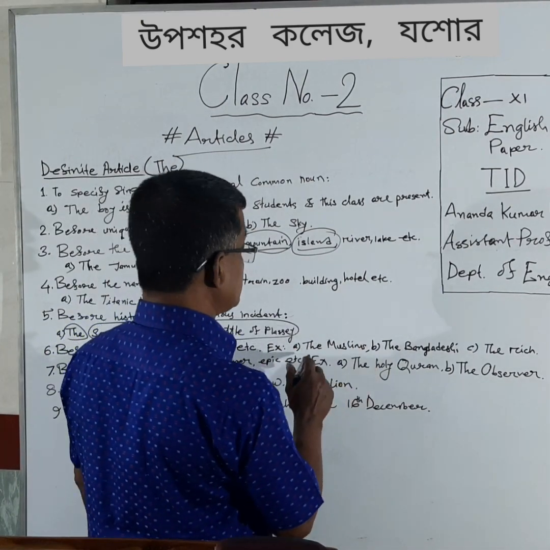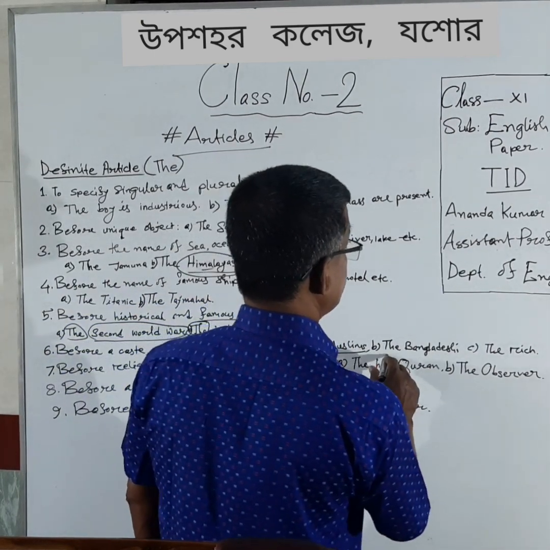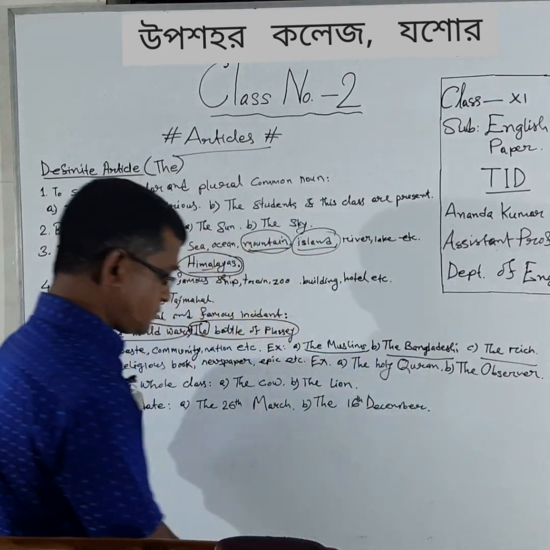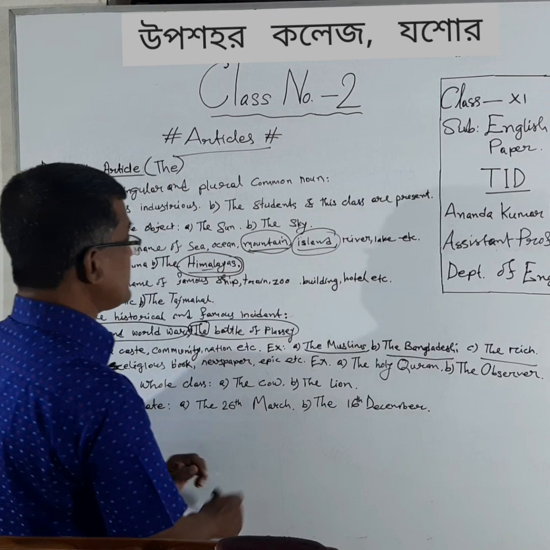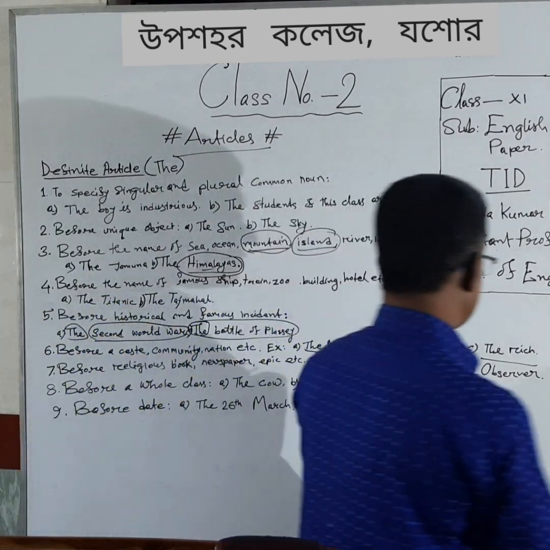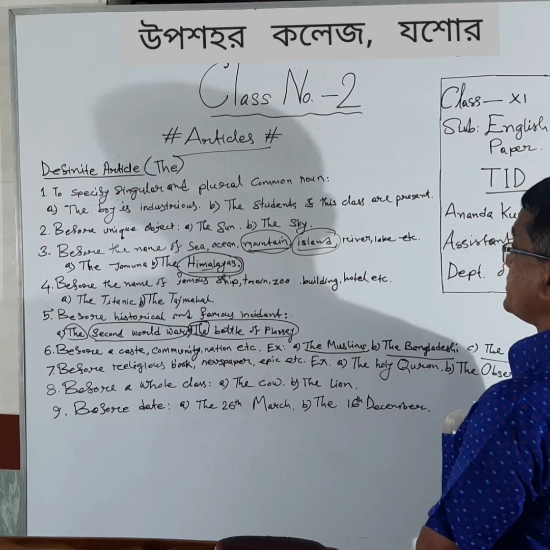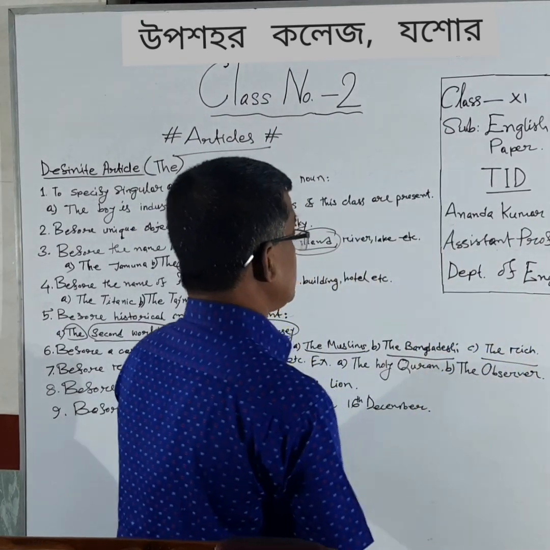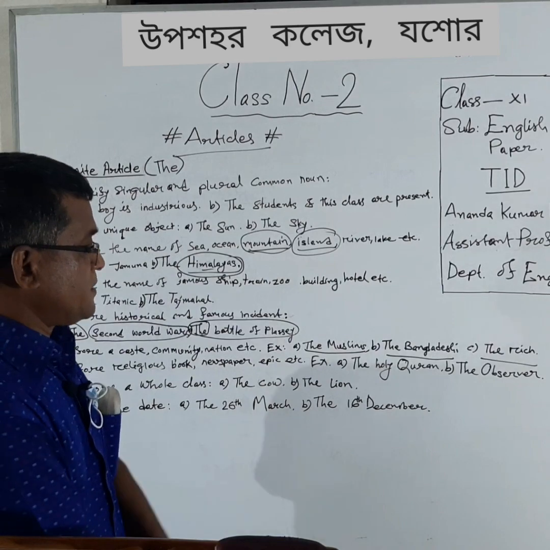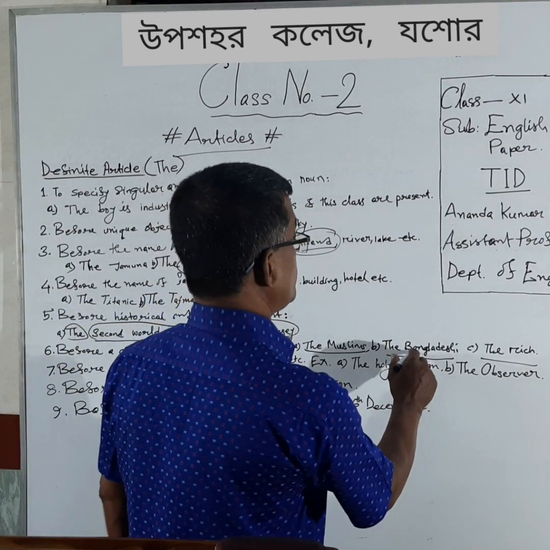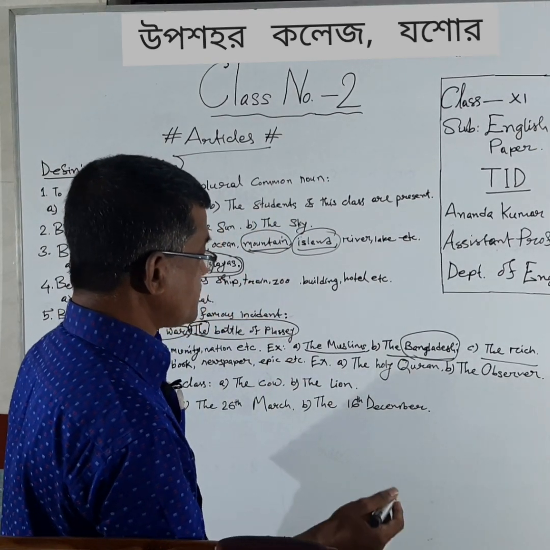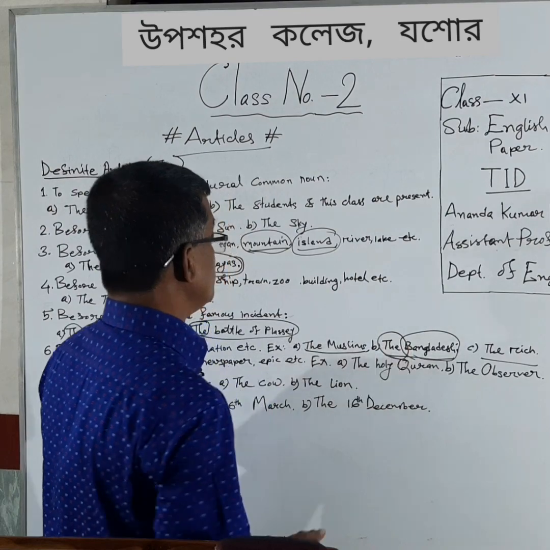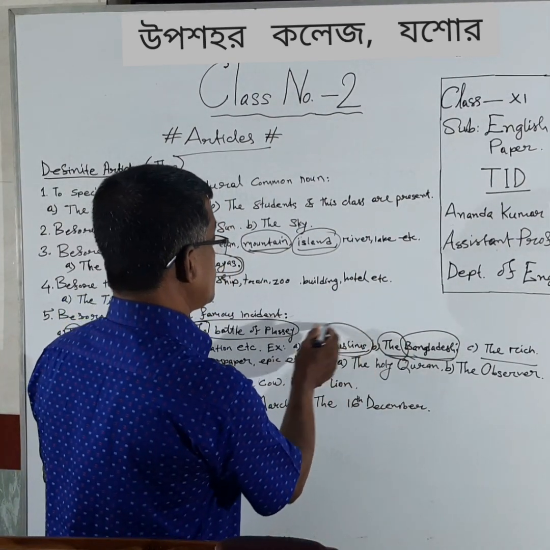Next, we see before a caste, community, nation, etc. Here we have some examples: the Muslims, the Bangladeshi, the rich. So when we mention the name of a caste or community or a nation, we will have to use "the" before them. The Bangladeshi, we are a nation. The Bangladeshi is a nation. So when we write Bangladeshi or Indian or Pakistani, we will have to use the definite article "the" before them.